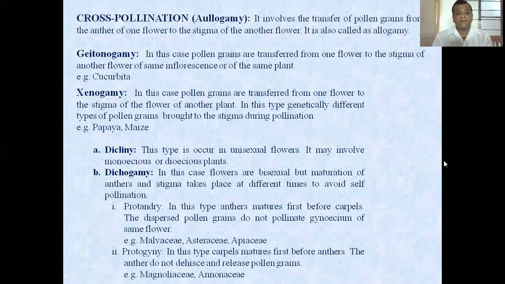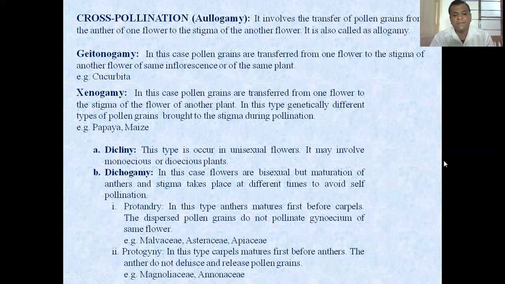Then the next type is dichogamy. In this case, the flowers are bisexual, but maturation of anther and stigma takes place at different times to avoid self-pollination. The subtype is protandry. In this type, anthers mature first before the carpel. The dispersed pollen grains do not pollinate the gynoecium of the same flower. For example, family Malvaceae, family Asteraceae, and family Apiaceae.